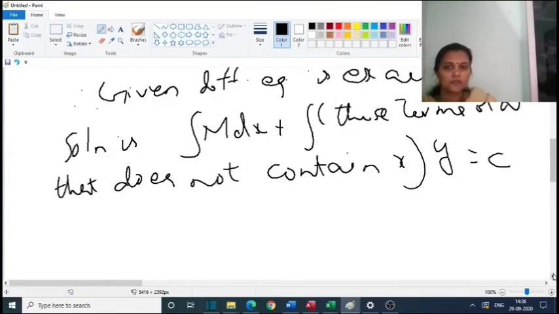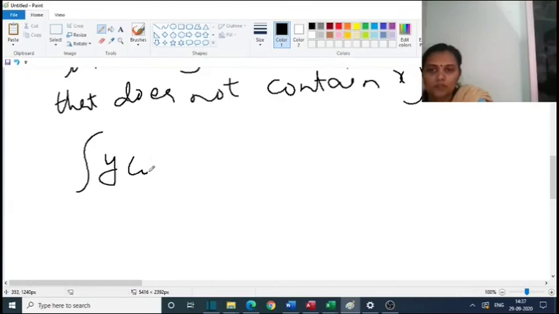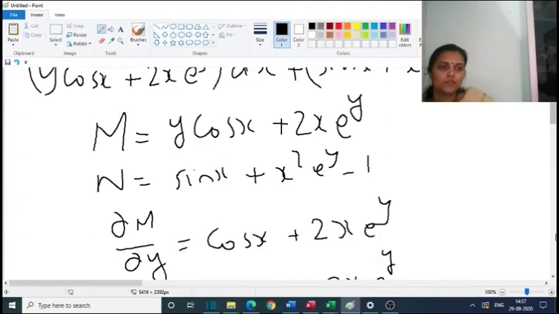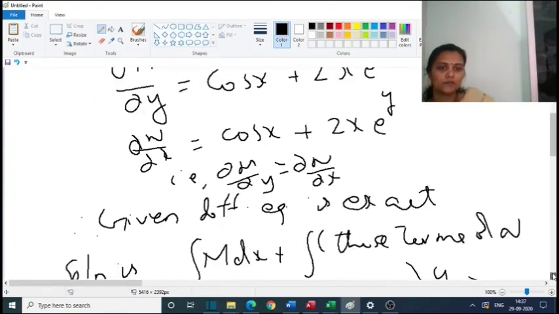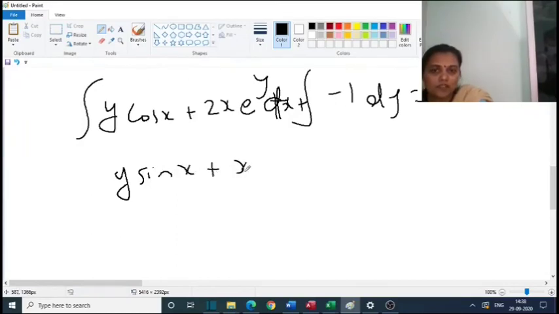That is, integral of y cos x plus 2x e raised to y, plus the term that does not contain x, there is only one term, minus 1, this is with respect to dx, plus minus 1 dy is equal to c. Now the integral of cos x is sin x, plus integral of 2x is x square e raised to y, minus y is equal to c, which is the solution.